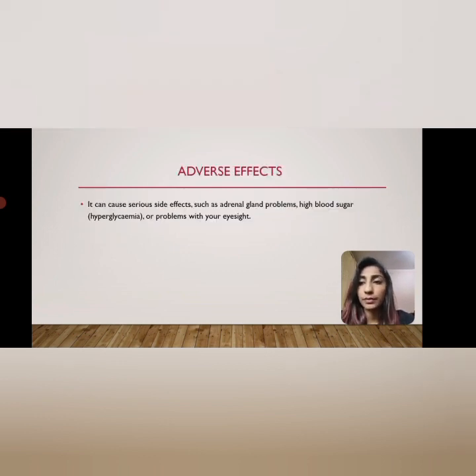Adverse effects. It can cause serious side effects such as adrenal gland problems, high blood sugar, hyperglycemia, or problems with your eyesight. It will affect our eyesight also.